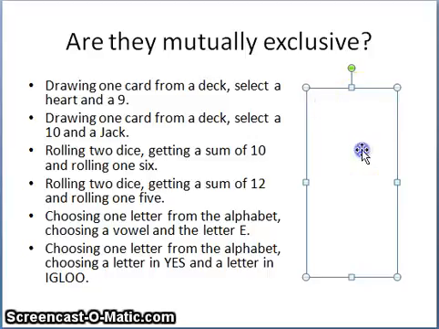Selecting a heart and a 9, you can do that, because you could get the 9 of hearts, right? So they are not mutually exclusive events because both things can happen at the same time.